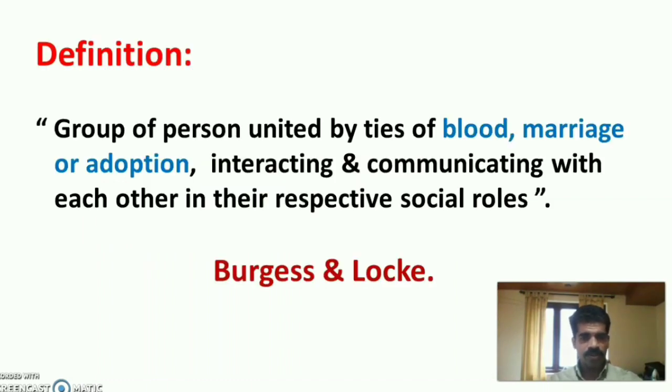Definition. According to Burgess and Locke, family is a group of persons united by ties of blood, marriage or adoption, interacting and communicating with each other in their respective social roles.